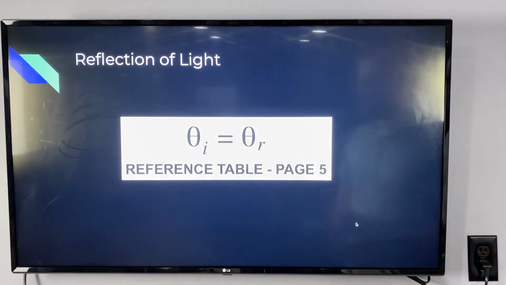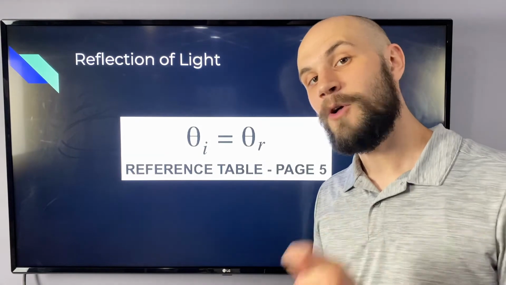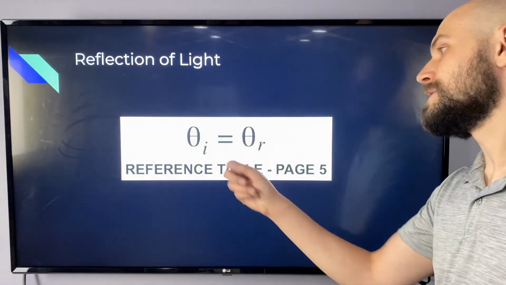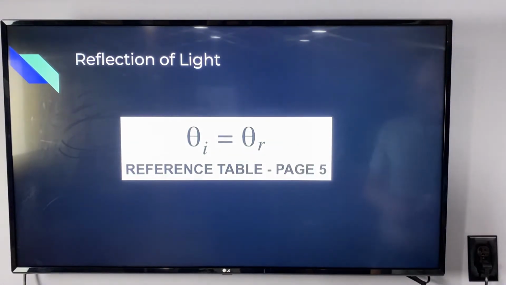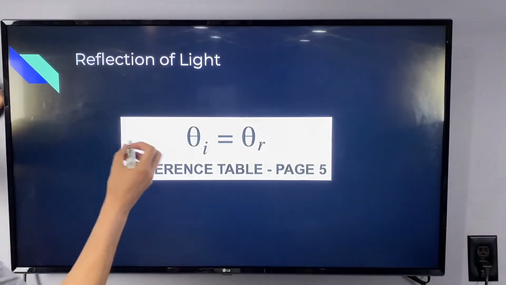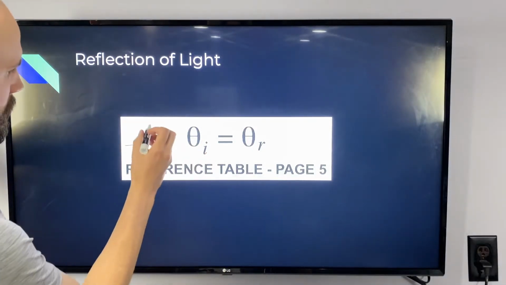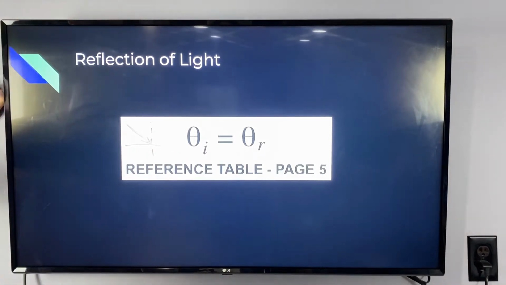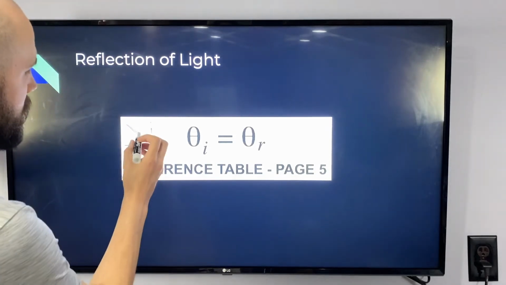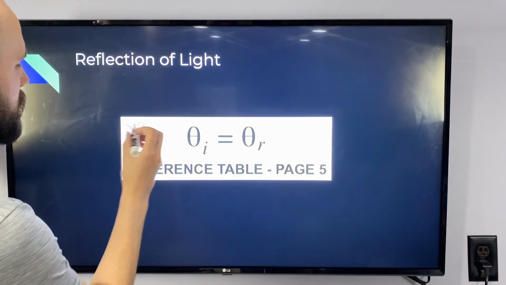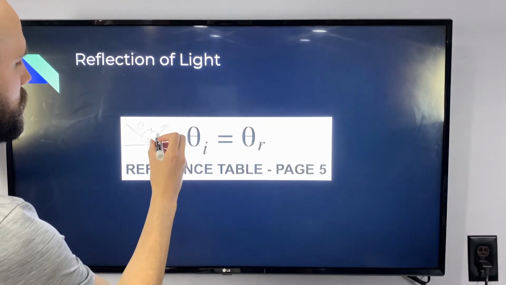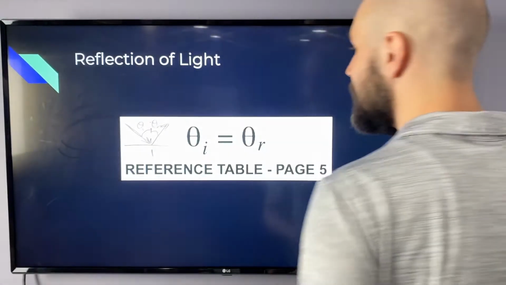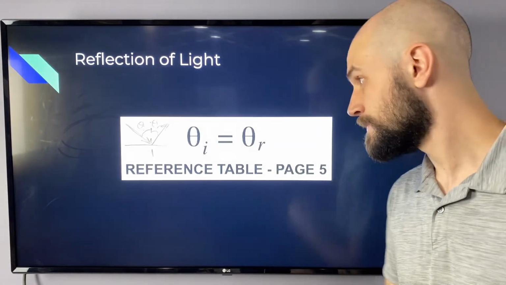Well, when it comes to reflection of light, recall that the law of reflection still holds here. The incoming angle, the incident angle of light, or any other wave, is going to be equal to the reflected angle. And the way we can draw this out is if we have a reflective surface. Here's the normal line. If we have any ray heading in, could be light or it could be any other wave that can be reflected, this incident angle is equal to the reflected angle, measured relative to the normal line. And that holds for any object that can reflect light. Let me erase.